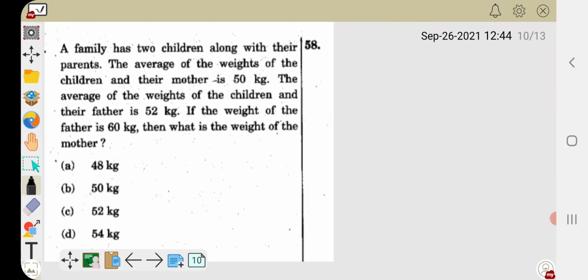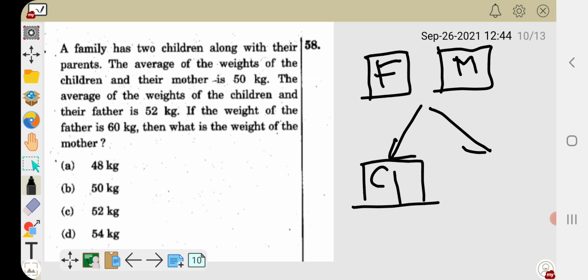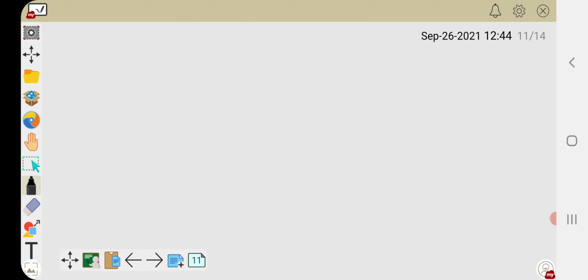A family has two children along with their parents. This is father, mother, children 1, children 2. There are two children along with their parents, father and mother. The average of the weights of the children and their mother is 50 kg.